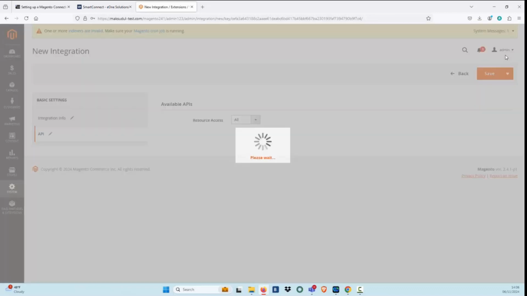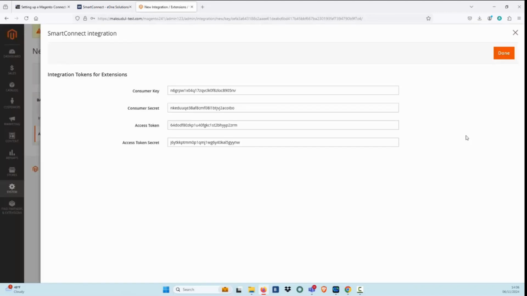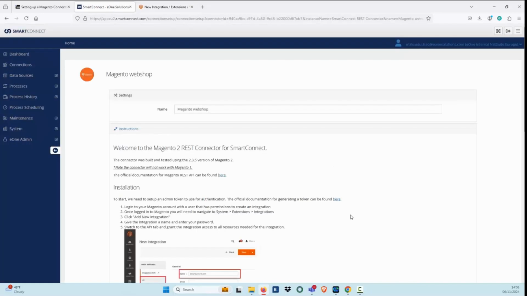Allow all resource access. Access token is created. Copy the access token. Move back to SmartConnect.